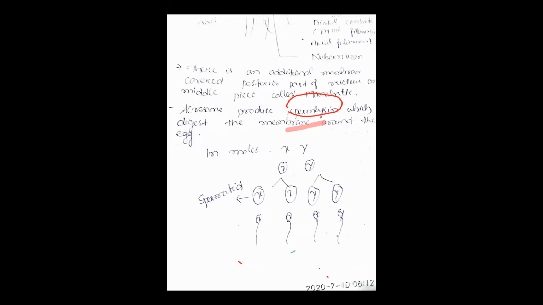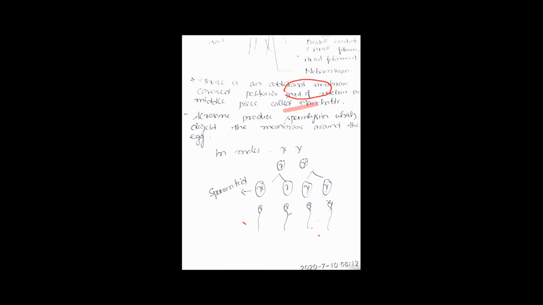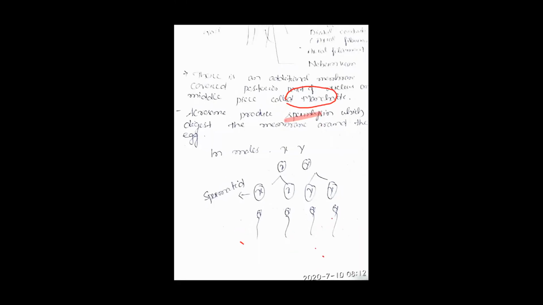Four. Out of the four, two are X chromosome and the other two are Y chromosome. Clear? Yes, ma'am.